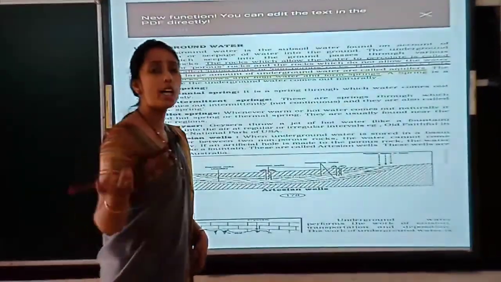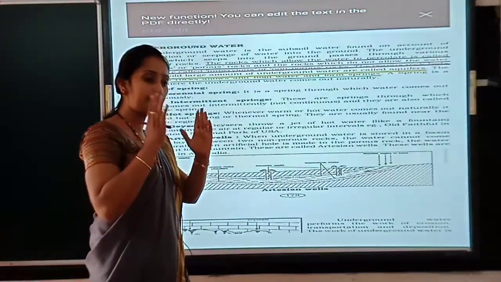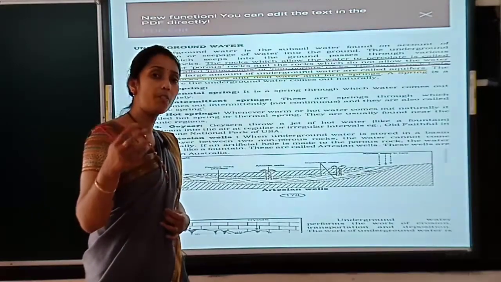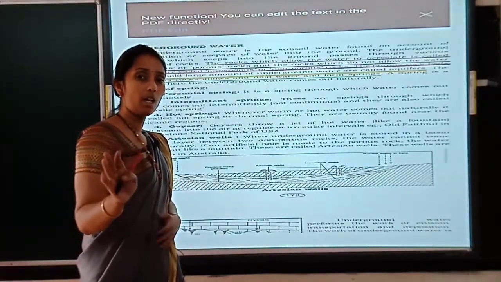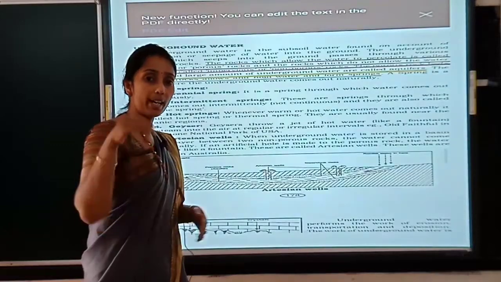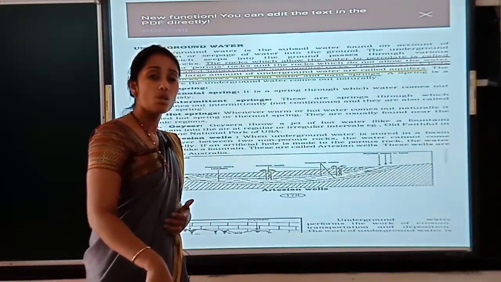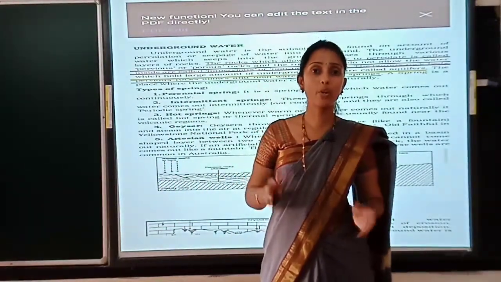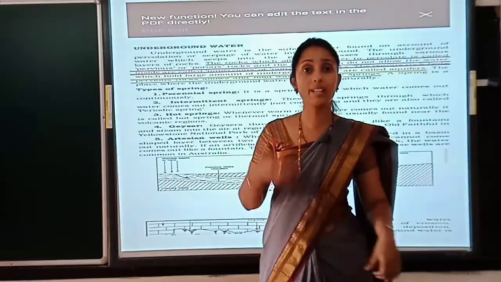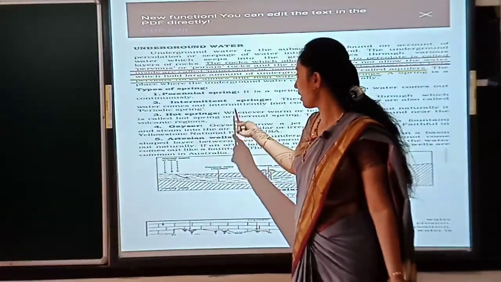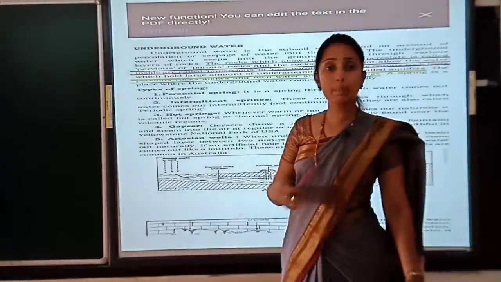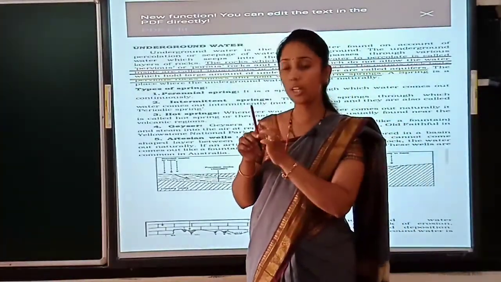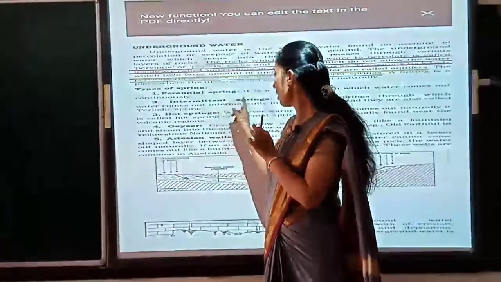In the sense, occasionally while digging, you will dig the well feet by feet, right? After certain feet, 2 feet or 3 feet, you will get the water. Then you want to go deeper, so you go on digging, but there is no source of water. Then you go 2 feet more deep, and you get the water. That is called intermittent, meaning the spring water is not continuous. In the first step you may get, in the second you may not get, in the third you may get. That is the intermittent spring.